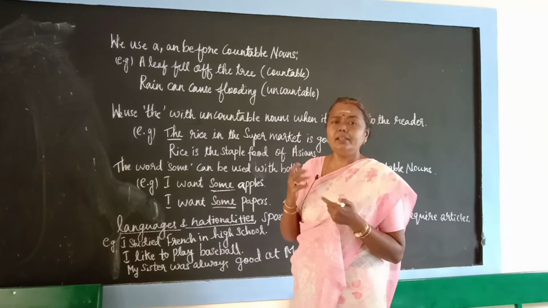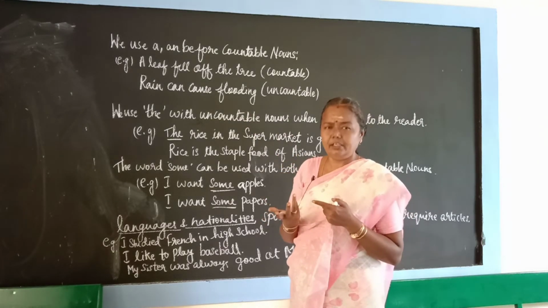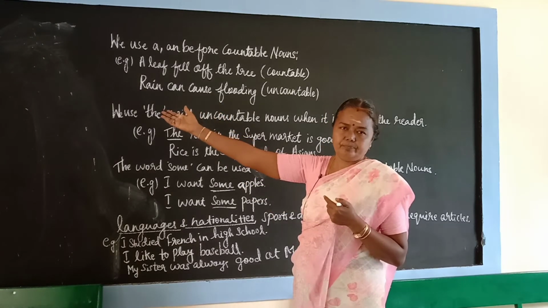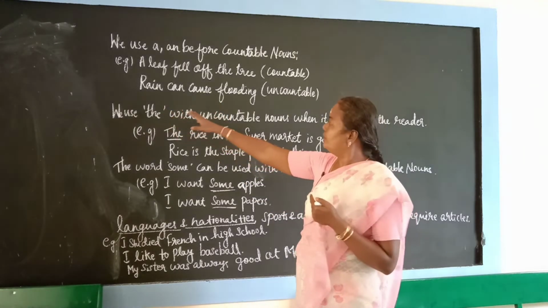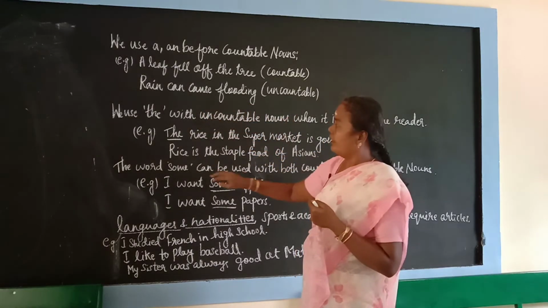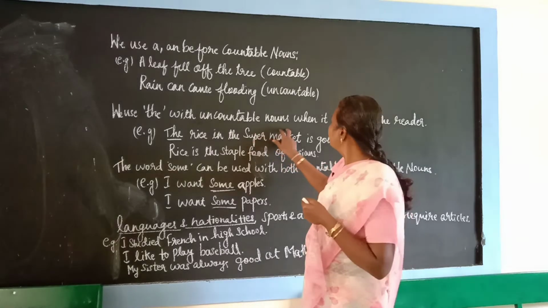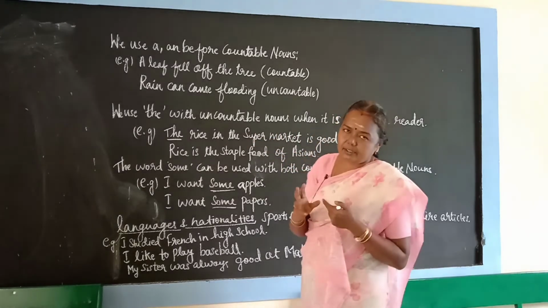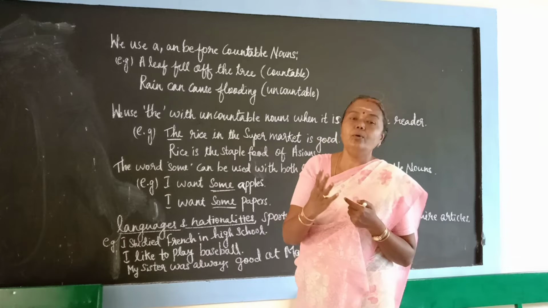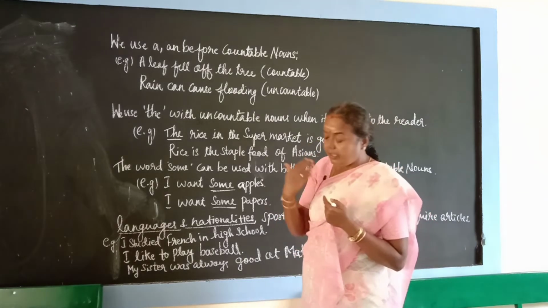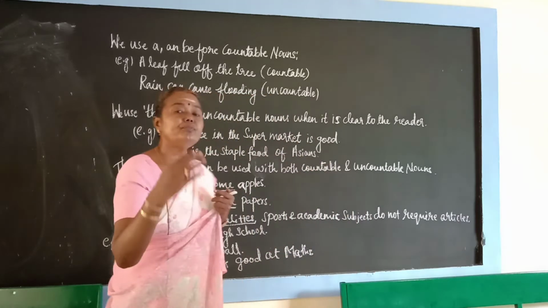Rain can cause flooding. Rain, it is not countable. How can you count rain? So in front of rain, you cannot use the article. Okay, so it is not countable. So rain can cause flooding. Sometimes we use the with uncountable nouns when it is clear to the reader. So when the reader knows, yes, this much, like that, we can easily use the.